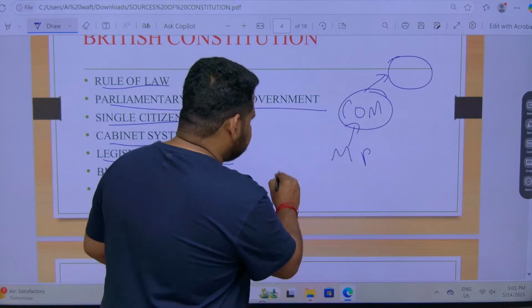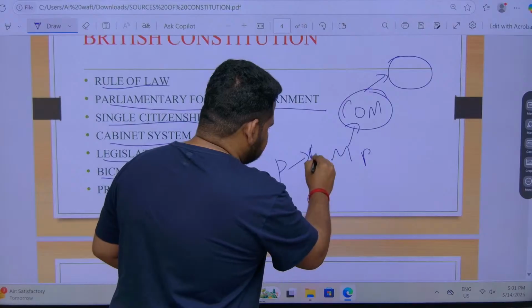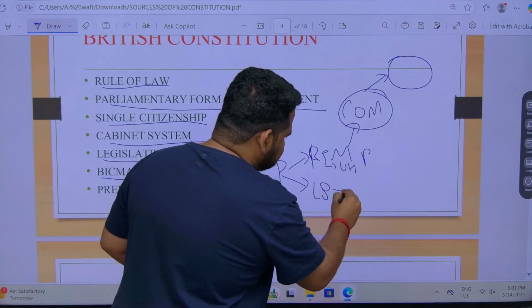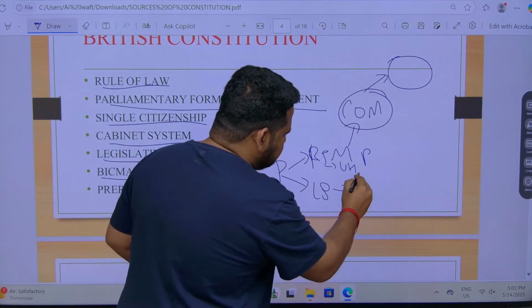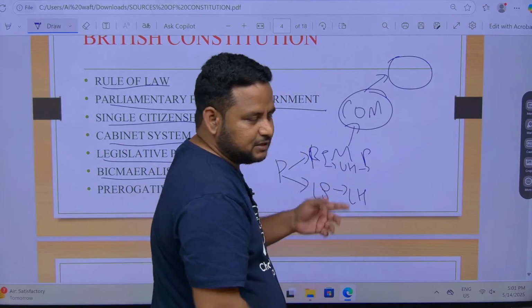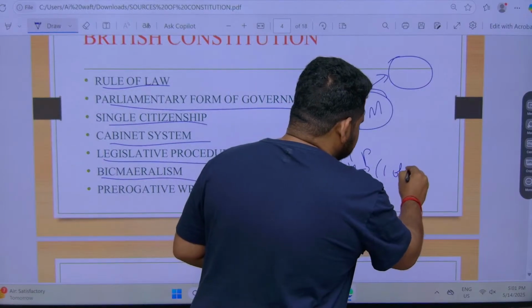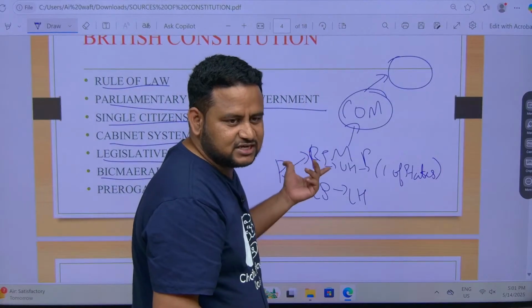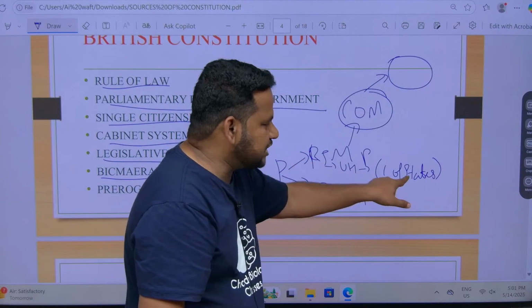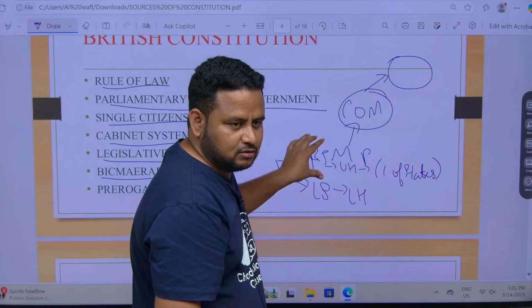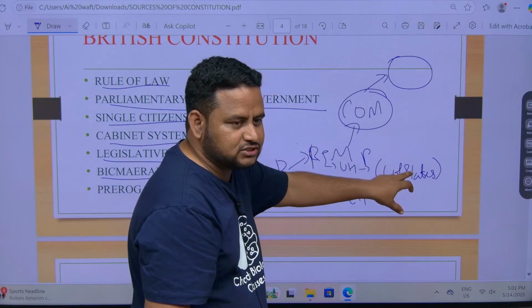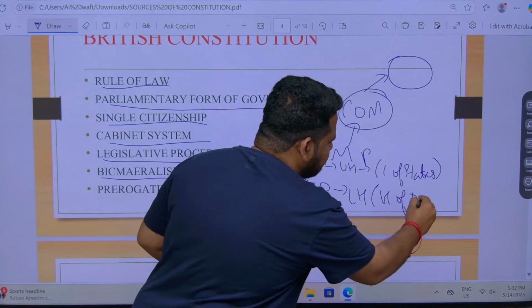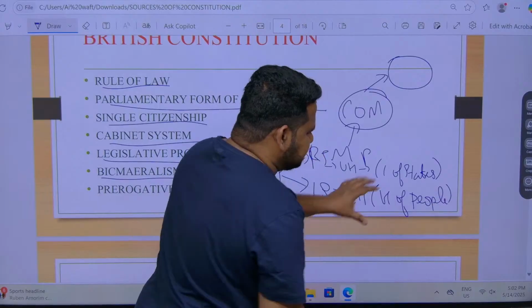Bicameralism means there is an upper house and a lower house. See, in parliament we have Rajya Sabha and Lok Sabha. The Rajya Sabha is called what? Upper house. This is called lower house. This is the upper house because there are elderly people. This is also called Council of States. This Rajya Sabha represents the states. The word Rajya Sabha, Rajya means state, correct? It is Council of States because it is representing the states. So this is called Council of States. This is the lower house. This is called House of People. Each and every word is very important.